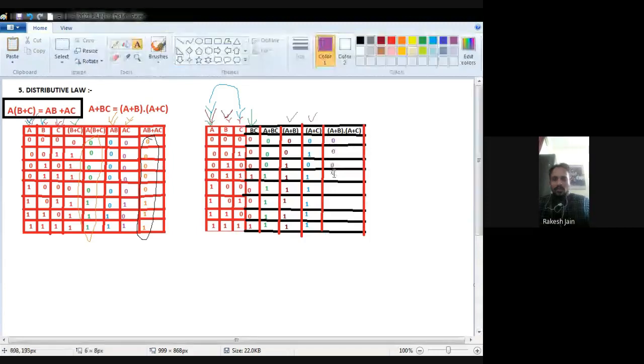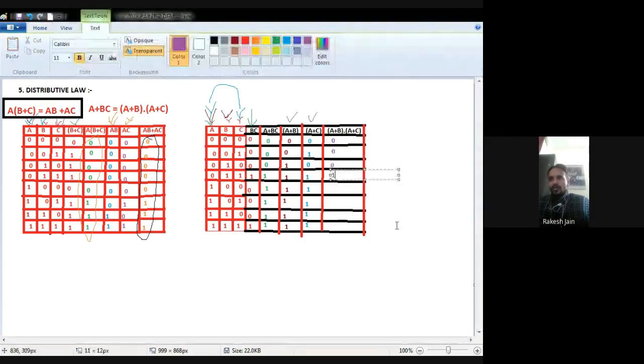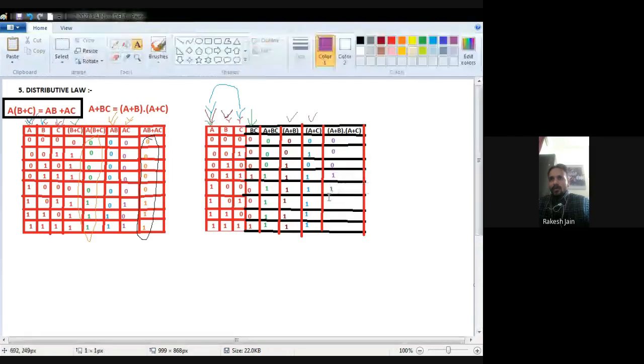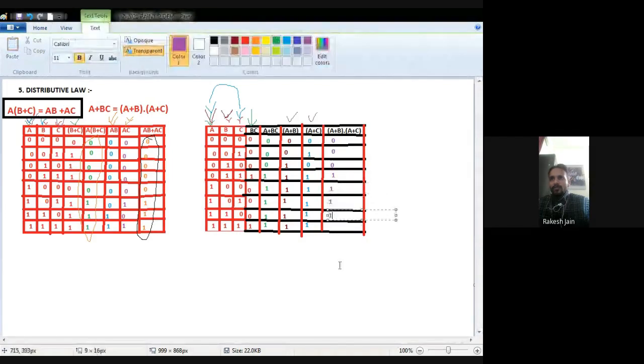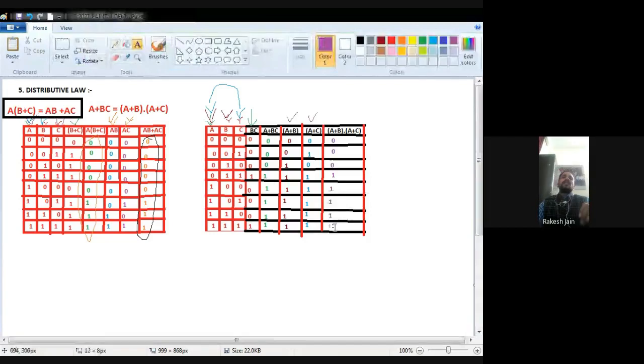Kindly focus only on B and C. B is 1 but C is 0, because I again find a 0, that's why 0. Now both are 1, 1, because nothing is 0, that's why 1. So I find the value B dot C, that is BC.